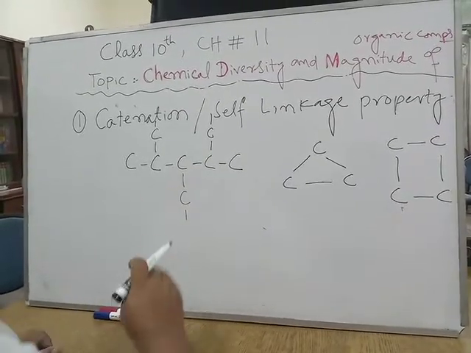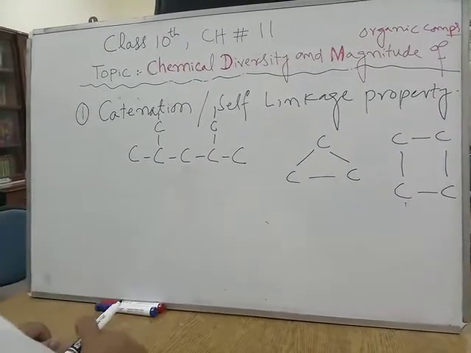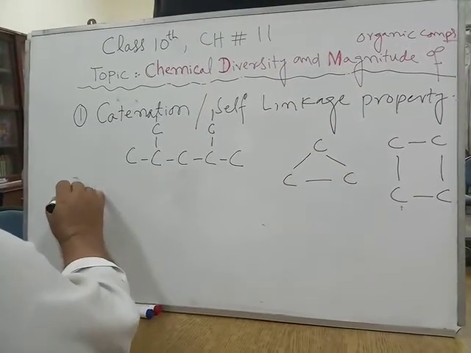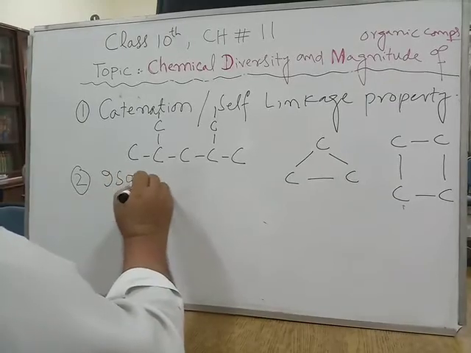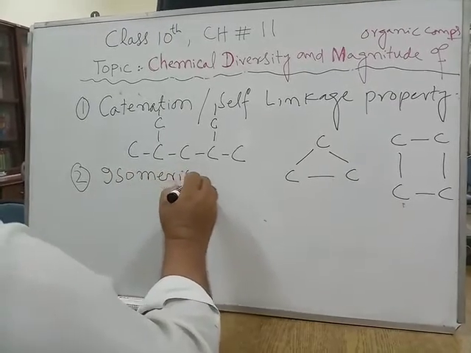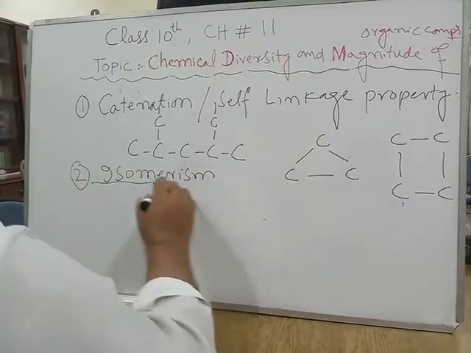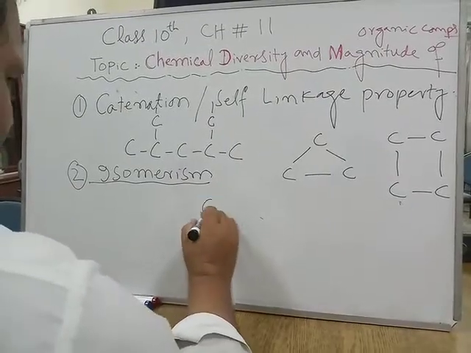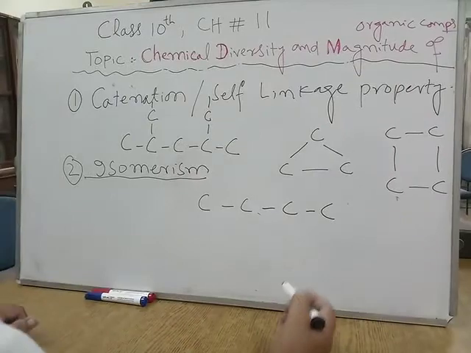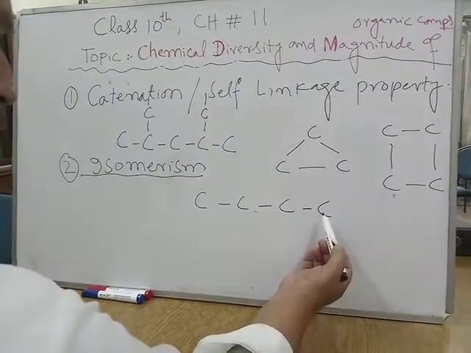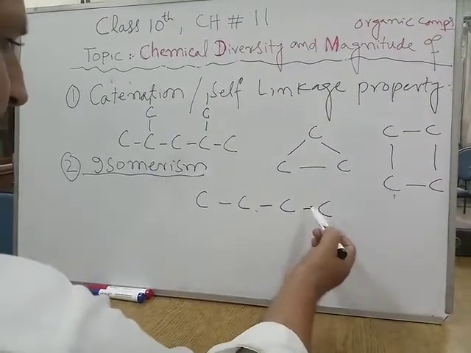Now, another reason for the chemical diversity of organic compounds is isomerism. Let me draw a compound like this. Dear students, you know carbon can form four bonds. How many bonds has this carbon formed? One.